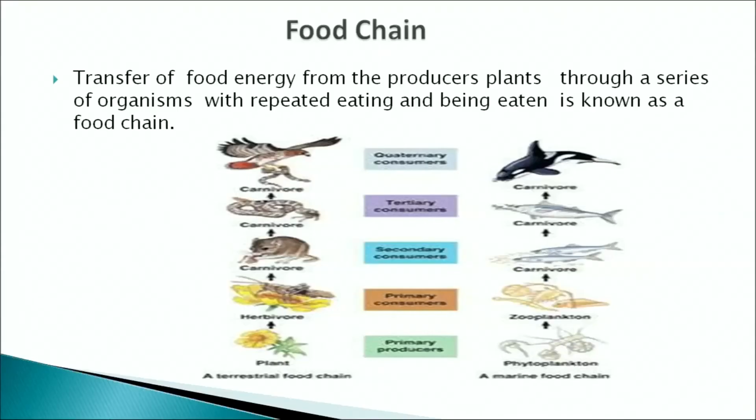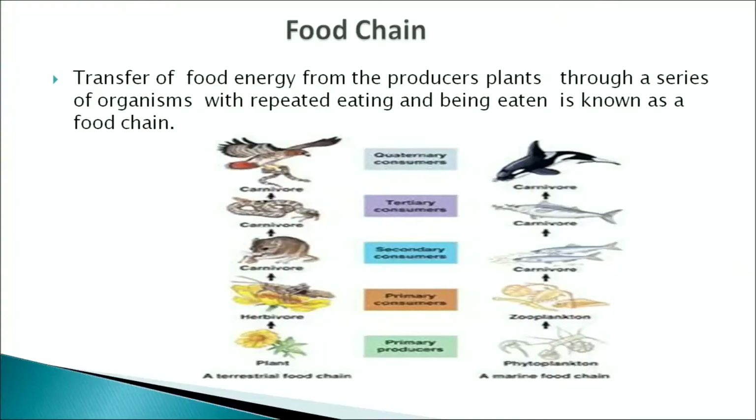The trophic levels in a food chain are in the form of autotrophs, the first trophic level, second the herbivores, third the carnivores, first level carnivores, second level carnivores and so on. There is a limited number of steps or trophic levels in a food chain. These are two examples of aquatic and terrestrial food chains.